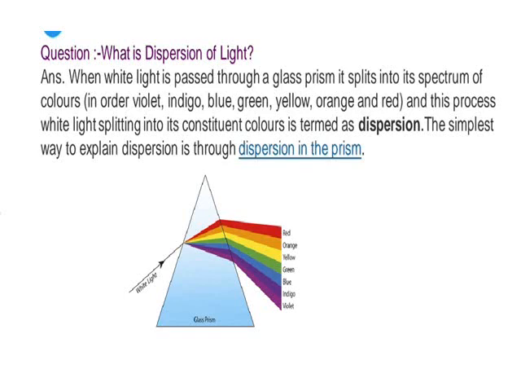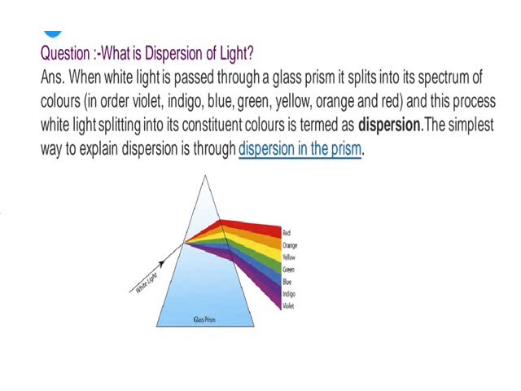So in this experiment, we have seen the white light is split up into 7 colors, and the 7 colors are VIBGYOR. So the process of splitting up of white light into 7 constituent colors is known as dispersion. And the band of 7 colors that we get on the screen is called the spectrum.